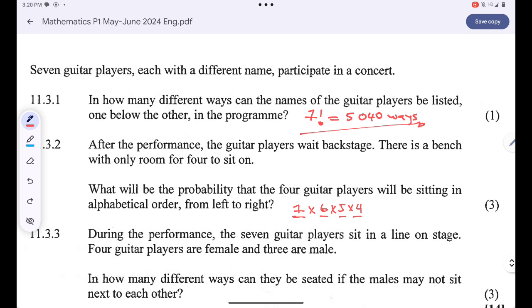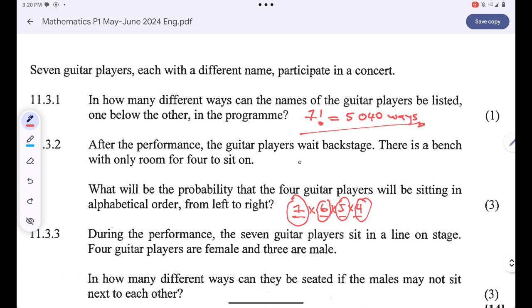Are you together? On the first seat of the bench, 7 people can choose to sit there, but only one of them will sit there. And then there will be 6 guitar players left to fight for the second seat, and then 5 of them left to fight for the third seat, and then 4 of them left to fight for the fourth seat.